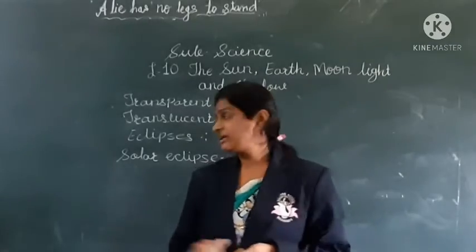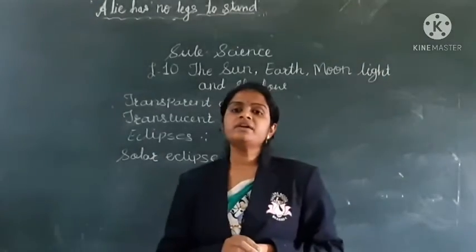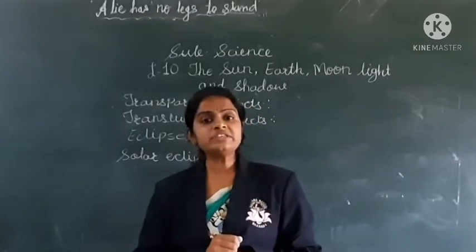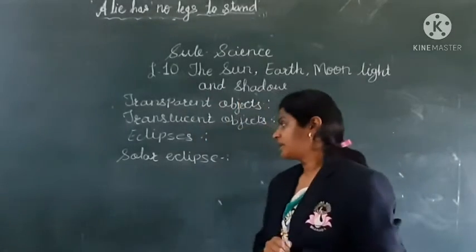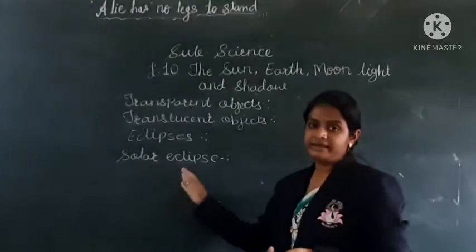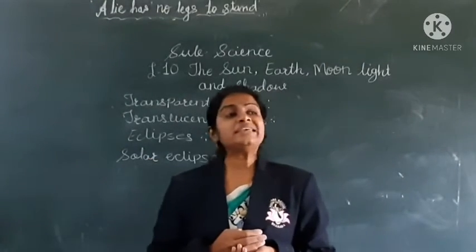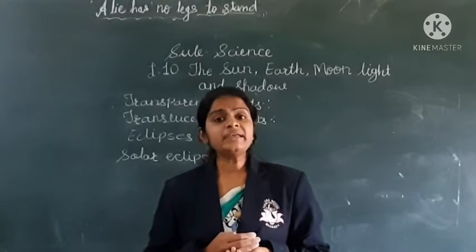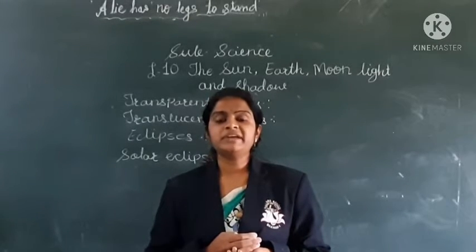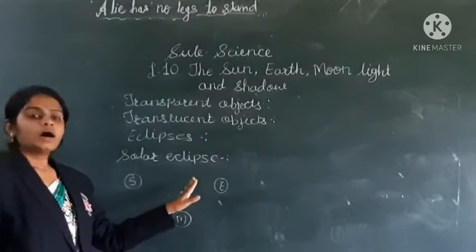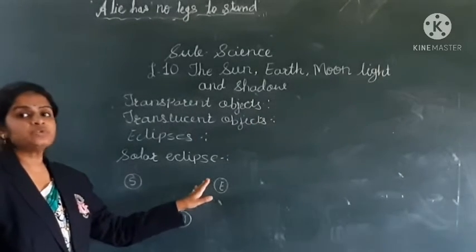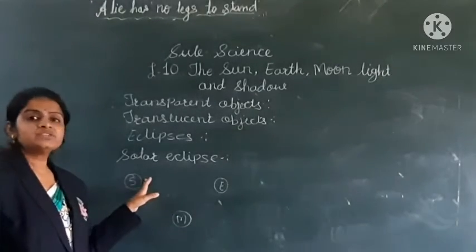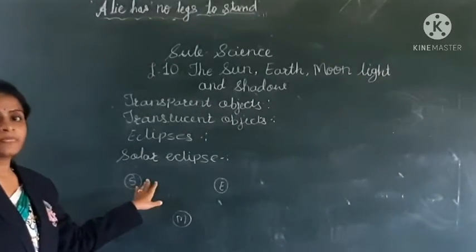Next and last topic is eclipses. There are two types of eclipses. First is the solar eclipse and second one is the lunar eclipse. So now we are going to learn about solar eclipse. The earth always revolves around the sun in a definite path. It is called the orbit.